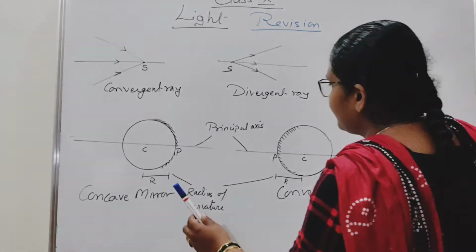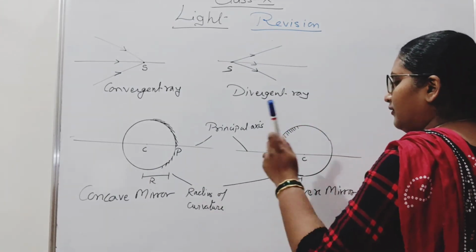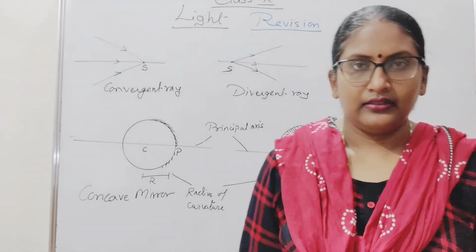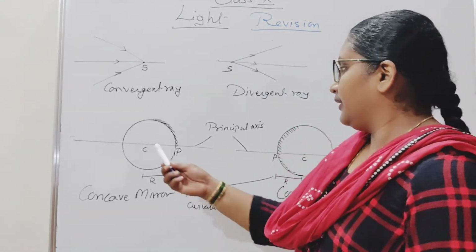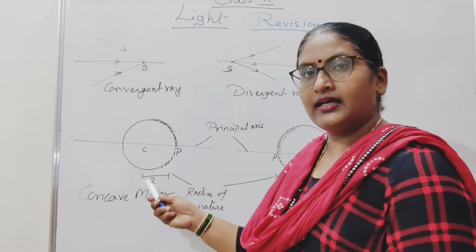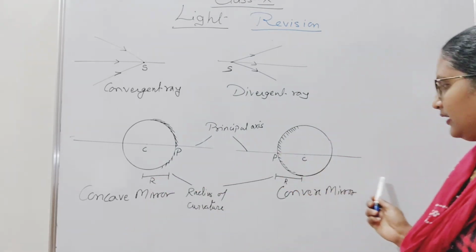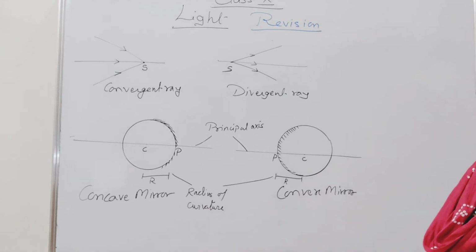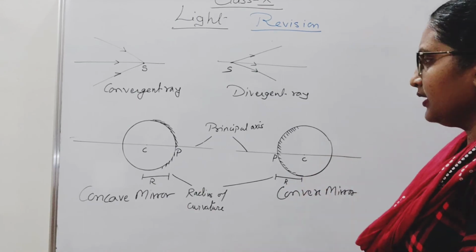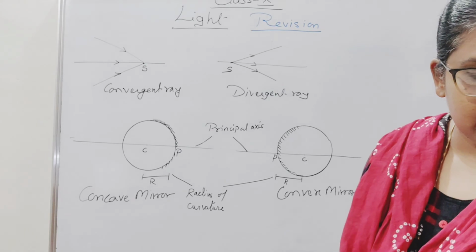The distance between the pole and the center of curvature, whether concave or convex, is known as the radius of curvature, R. This is the definition for your concave mirror and the convex mirror.